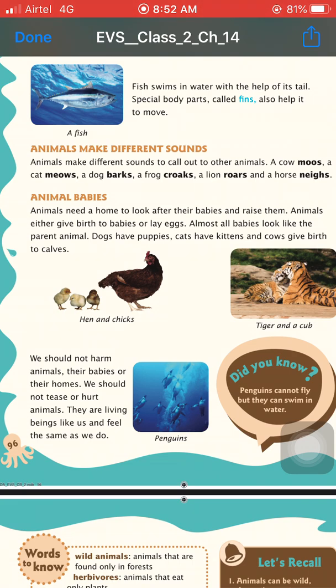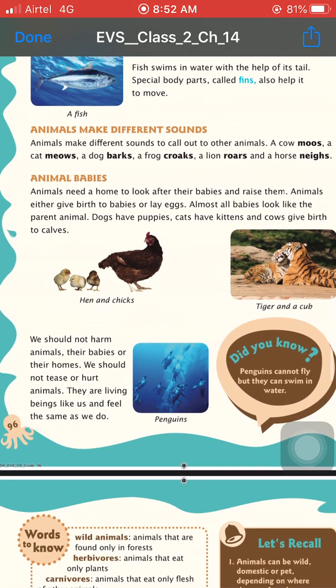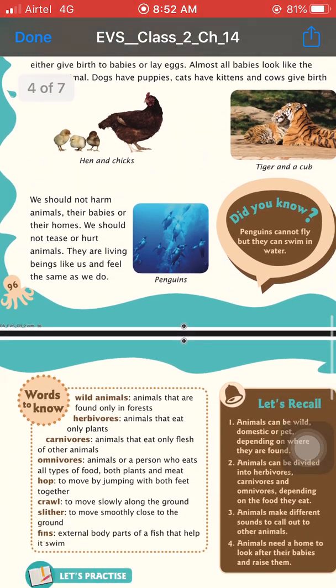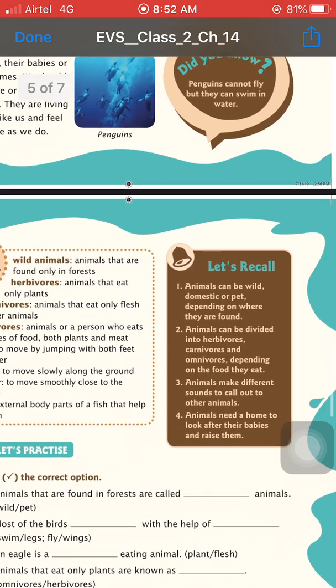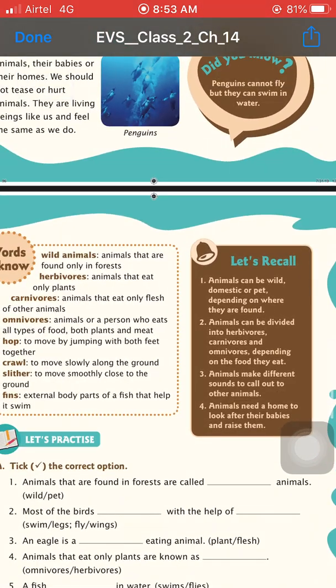Okay. So I hope you will understand this chapter very well. Now we can recall some important points. First one is that we can talk about wild, domestic and pet animals. Next one is we can talk about animals by their eating behavior, for example herbivores, carnivores and omnivores.